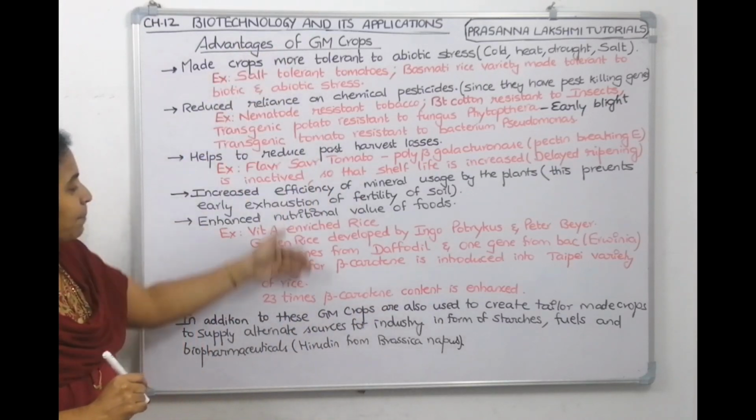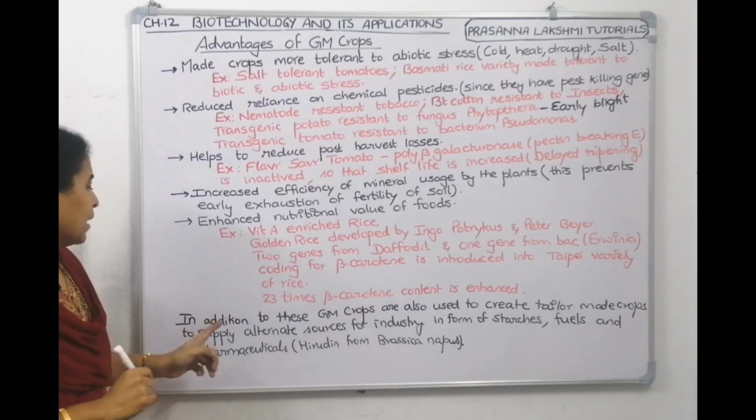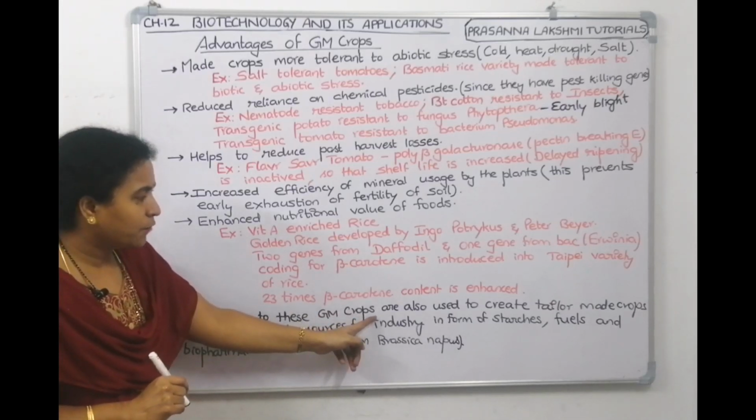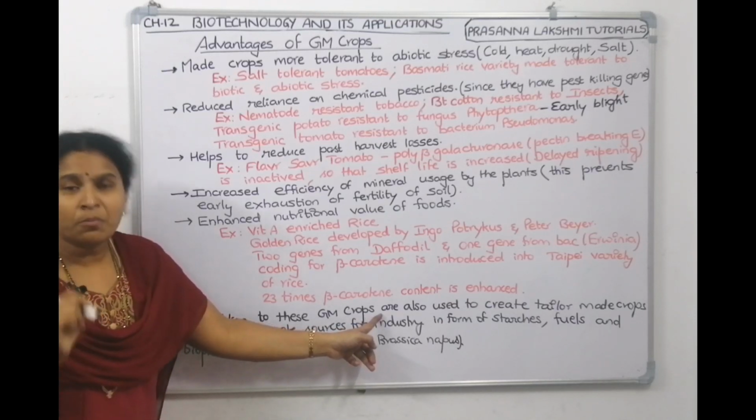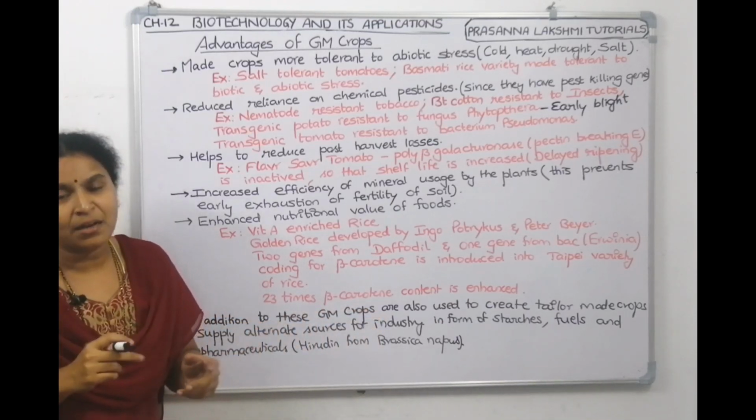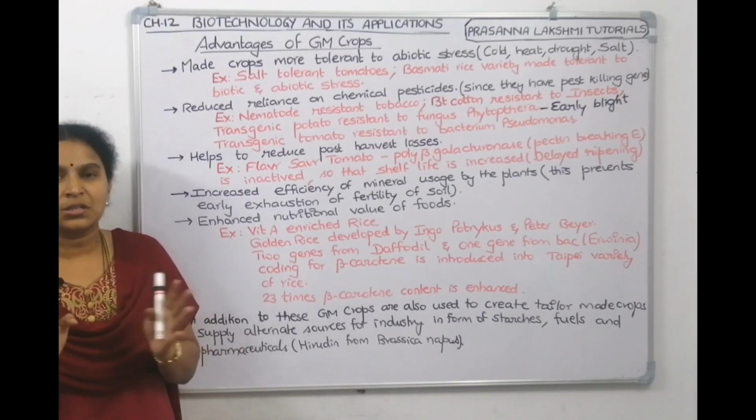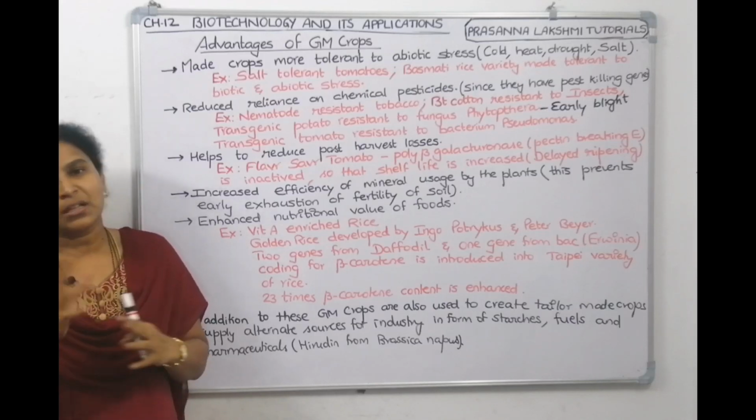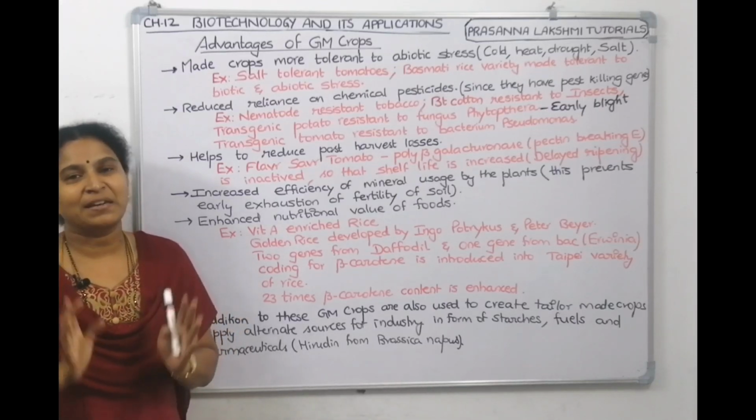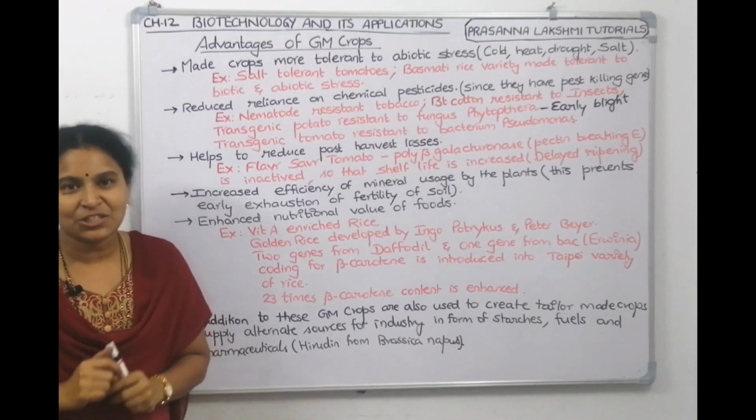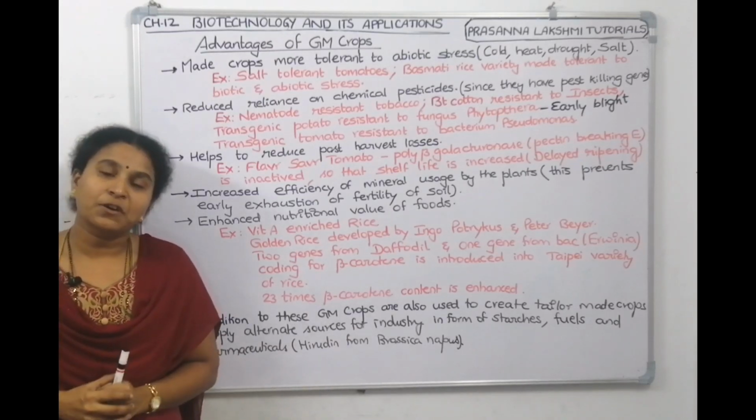So, all these are the applications of genetically modified crops. Not only this, NCERT says that in addition to these genetically modified crops, we can also create tailor-made crops. What do you mean by tailor-made crop? Even if the cloth is small, if you take it to the tailor and tell him you need to stitch so and so, he will do some alterations. He keeps some other pieces and stitches you a shirt or something, and gives it to you. So, tailor-made crops means alternative sources for industry.